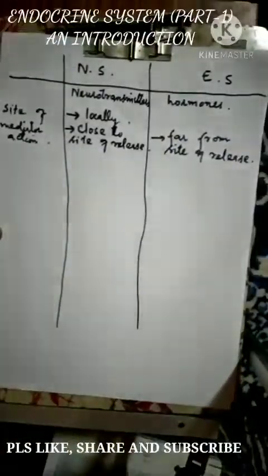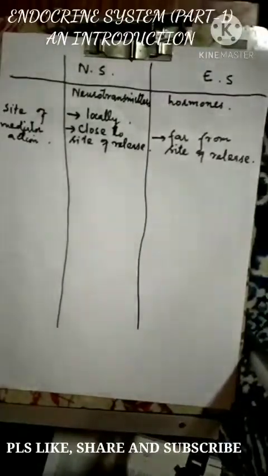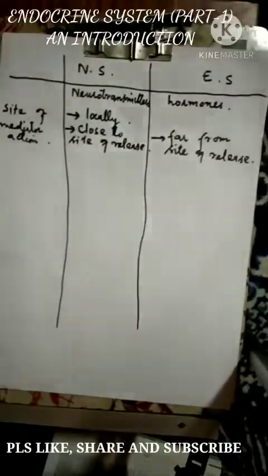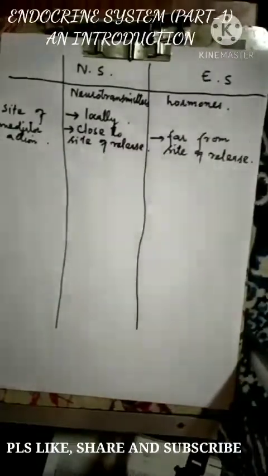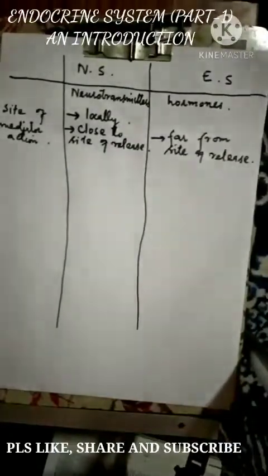I have already told you, suppose one of the endocrine glands is the pituitary gland. The pituitary gland is present near the brain, and it is releasing hormones. One of the hormones is growth hormone.